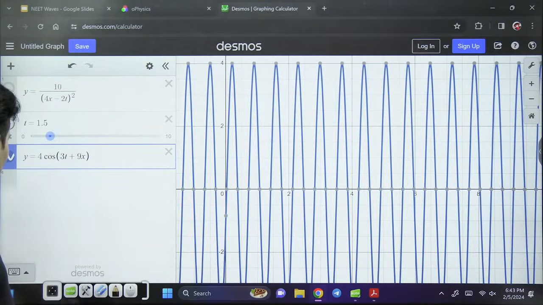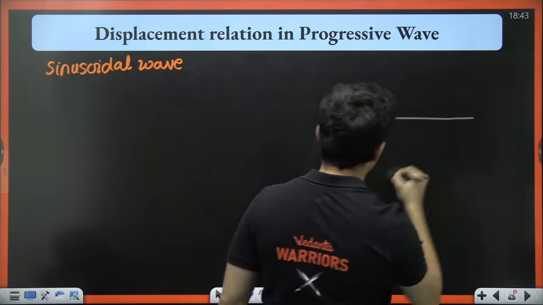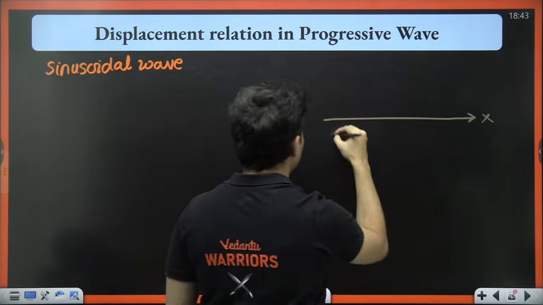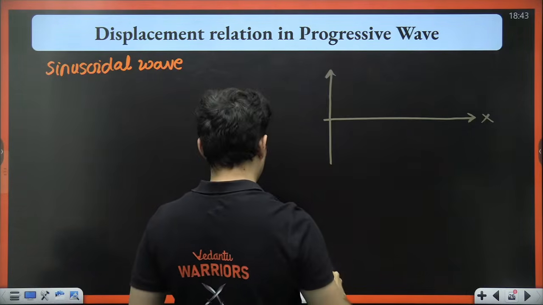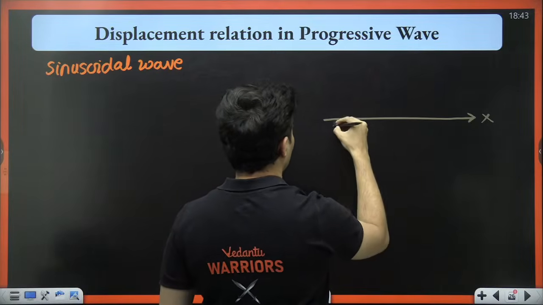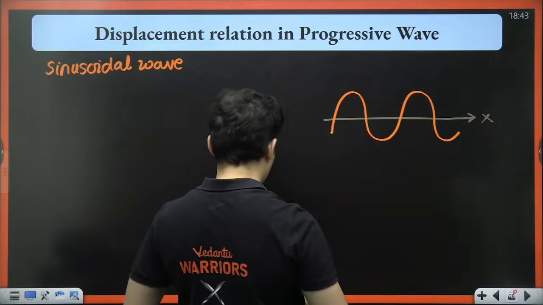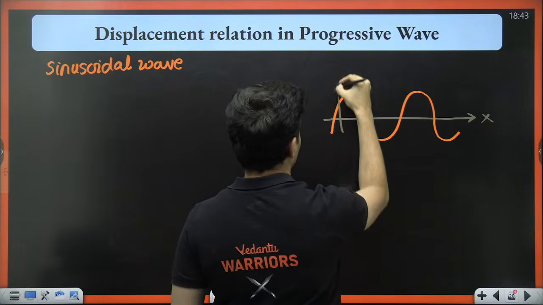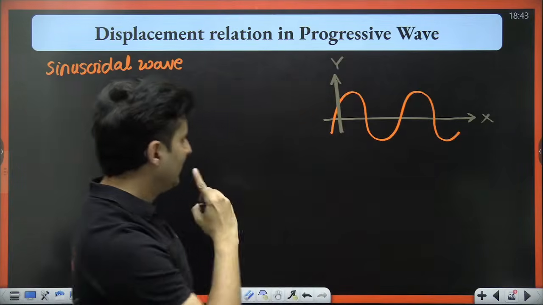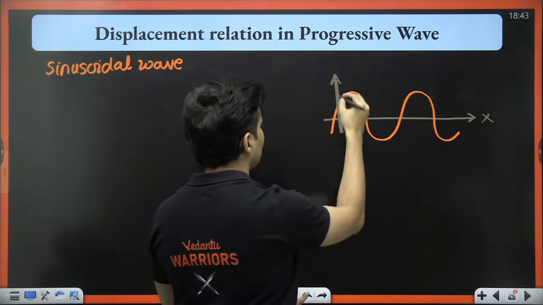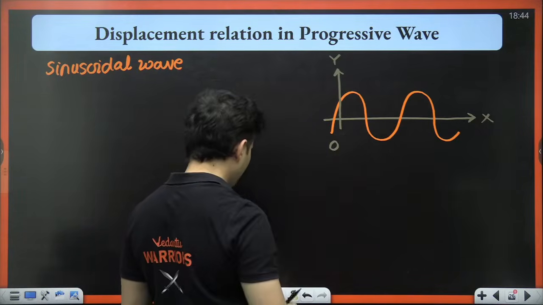So for sinusoidal waves, my dear students, where maybe this is the x-axis, wait, I just draw the wave randomly. Okay, so yes, this is your y-axis, this is your origin.